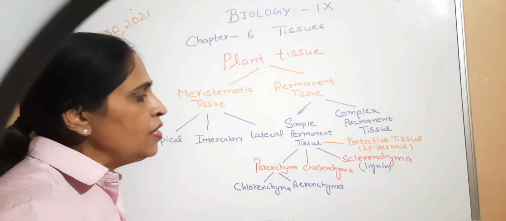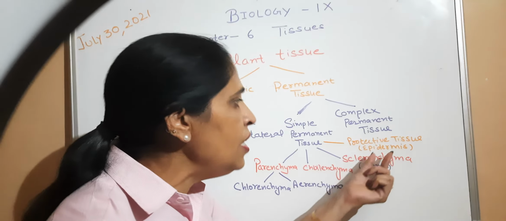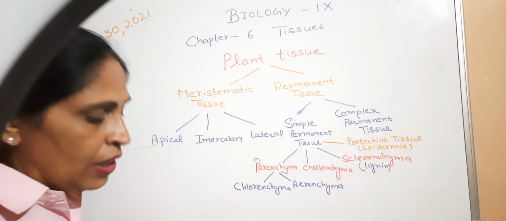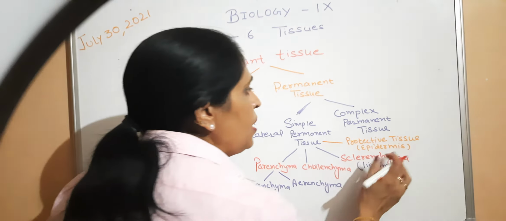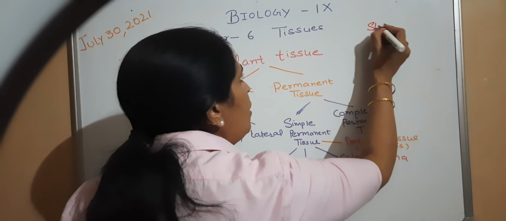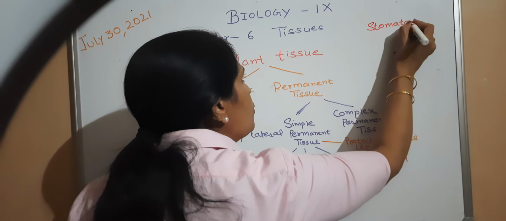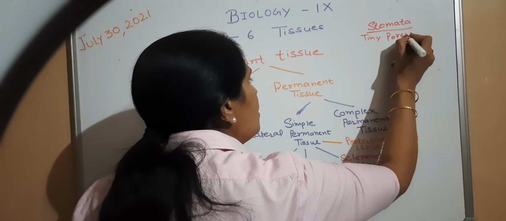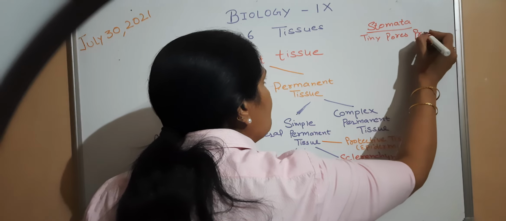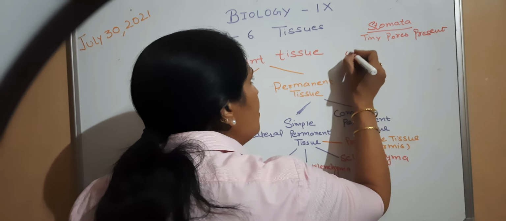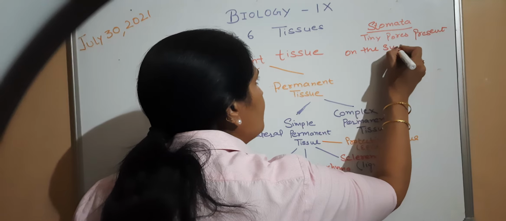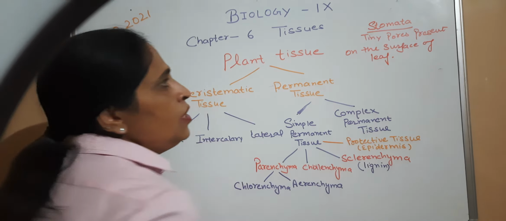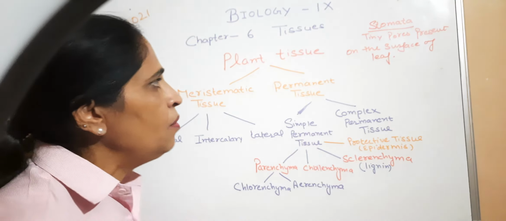In the epidermis of the leaf, there are stomata. Now the question is, what are stomata? Stomata are tiny pores present on the surface of the leaf, in the epidermis of the leaf.